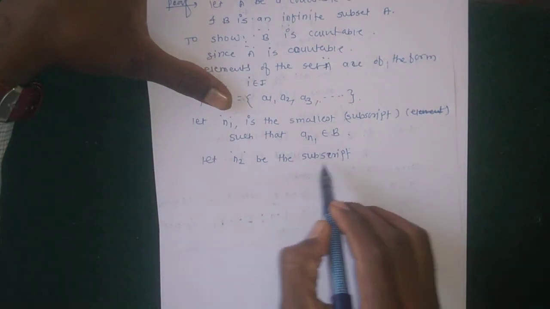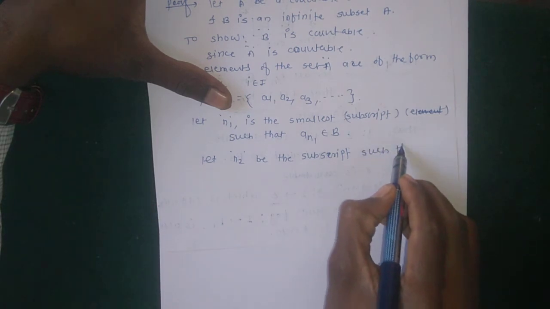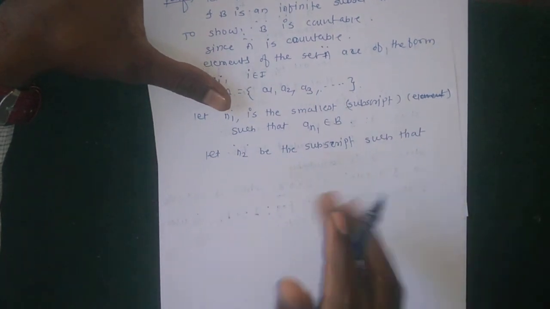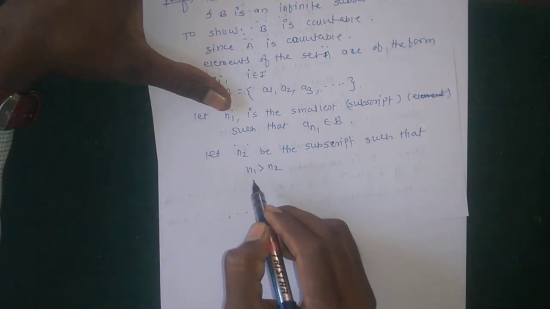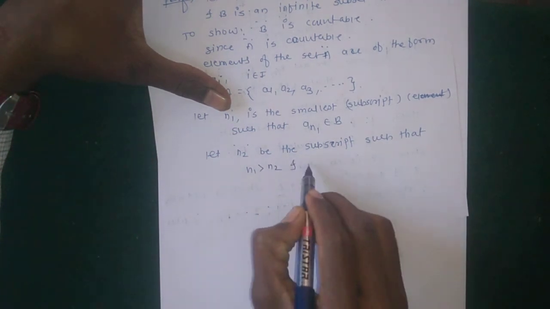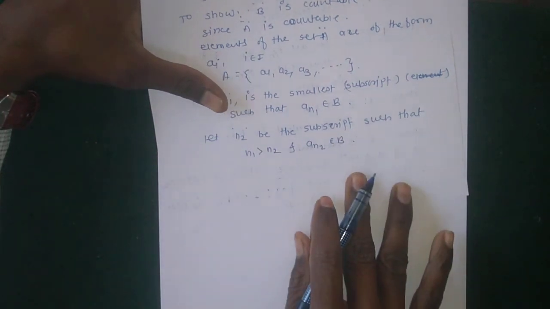So n2 is the subscript such that n2 is greater than n1 and a_n2 belongs to B. Continuing in this way,